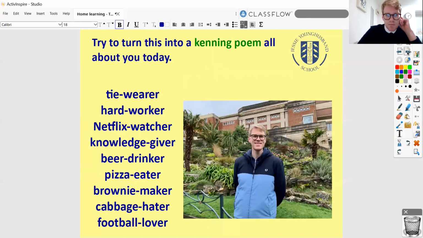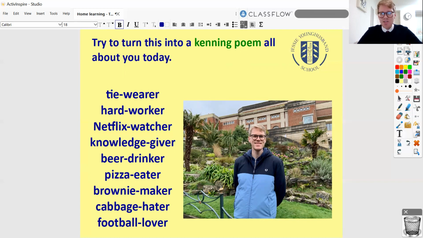And then you're going to turn it into a poem. Have a think about the order that you want to do it in. Might be good to read it out loud as well, because sometimes you can hear a bit of a natural rhythm, or some might just really sound good one after the other. So here was my kenning poem about me. Can you make a kennings poem all about you?